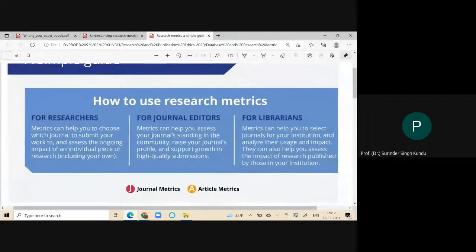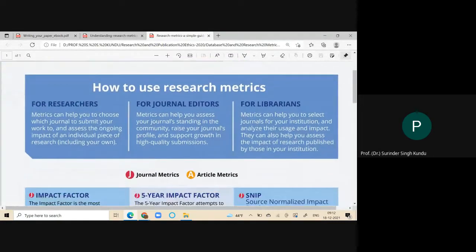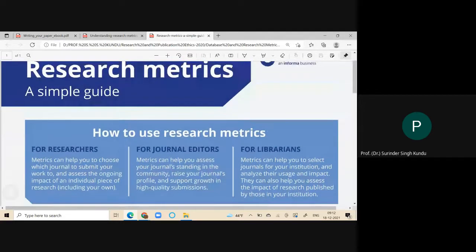First of all, we must know these metrics are meant for researchers, journal editors, and for librarians. If anybody asks you what the purpose of that is, why these metrics are required?